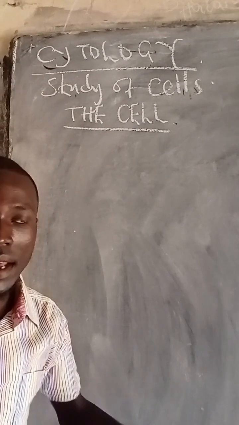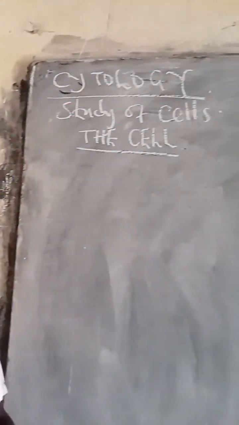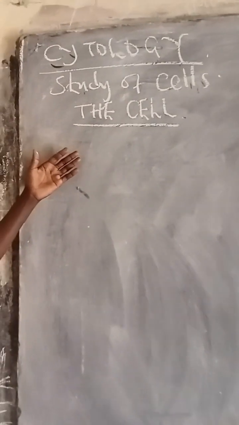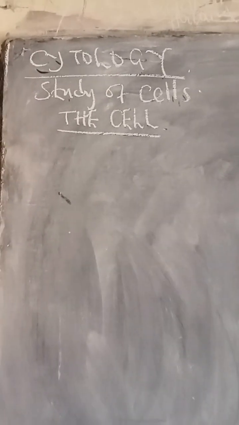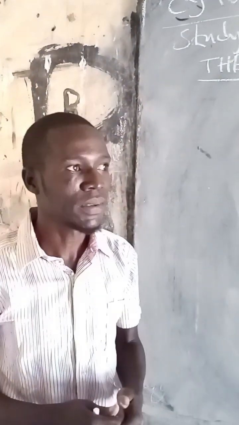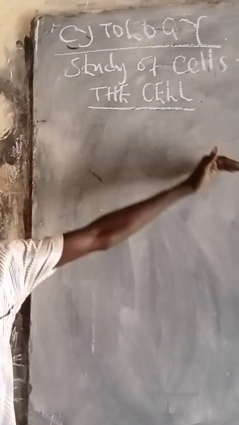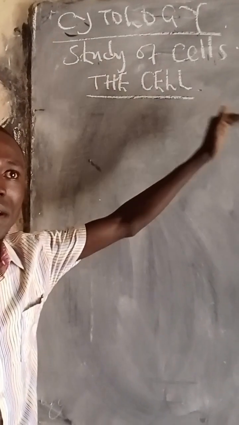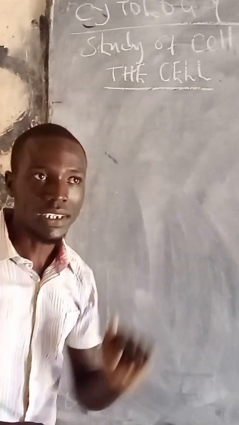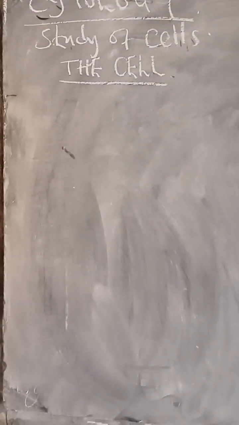Now, when we look at the analogy of the cells, when we say analogy, it means trying to compare a cell with something which is not a cell. Especially our families. The families are the basic units of the community or the society. Without families, the society cannot exist. Societies are formed from the families. Likewise, an organism is also formed from cells. All living things are formed or are made of cells. So they exist from cells. So because of that, cells are the fundamental units of the living things.